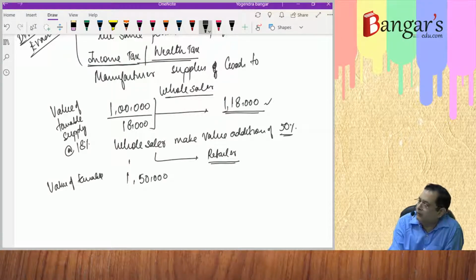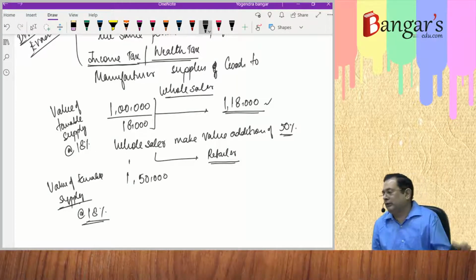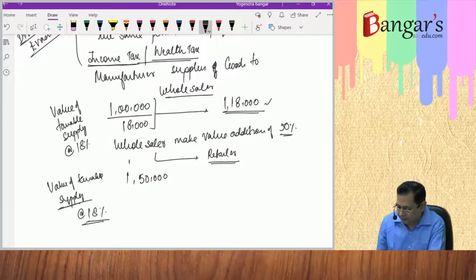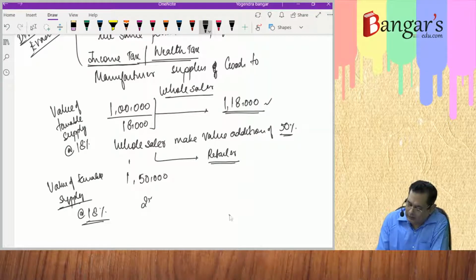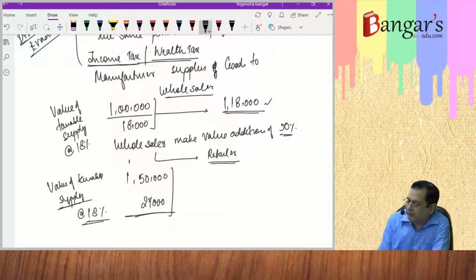On 1 lakh rupees, he has made a value addition of 50%, so it will be 1,50,000 rupees. On this value of taxable supply he is charging 18% GST. So on 1,50,000 into 18%, it becomes 27,000 rupees. He will be charging the same from the retailer.